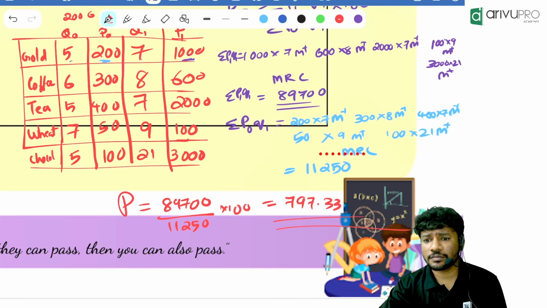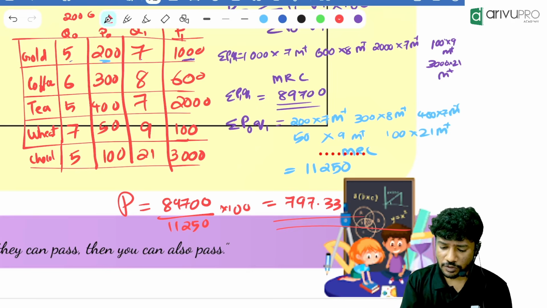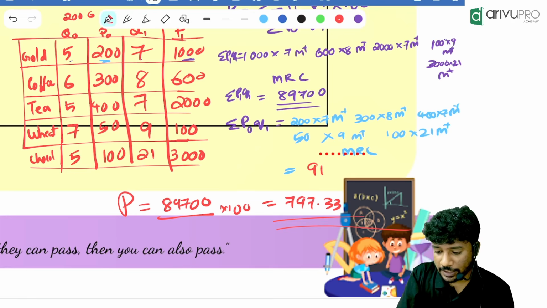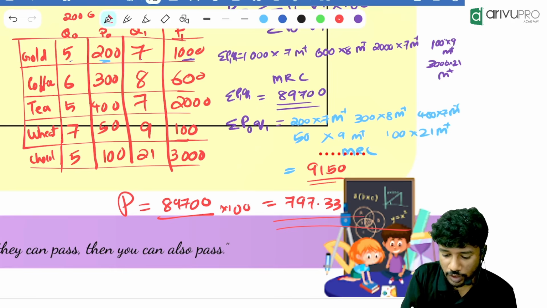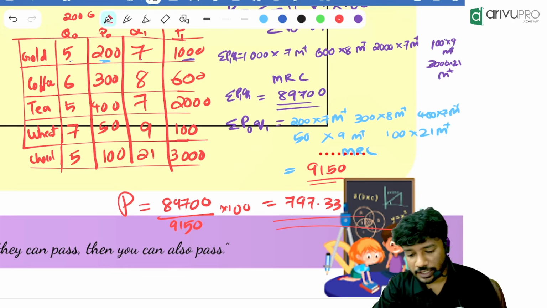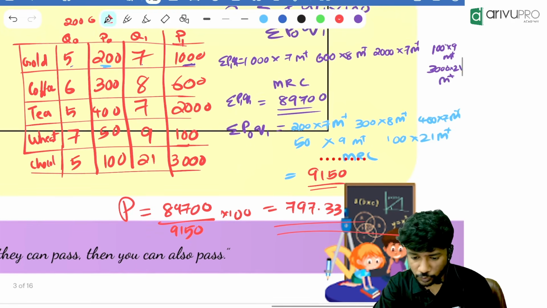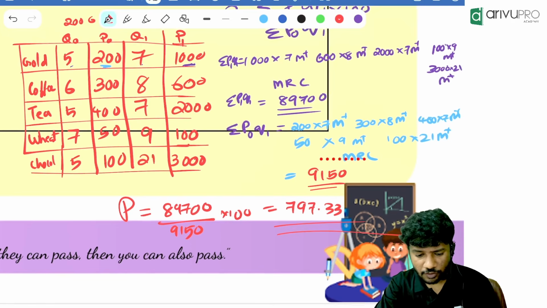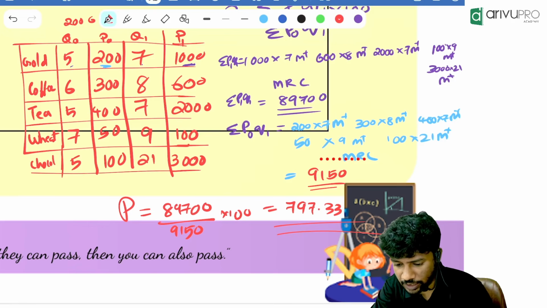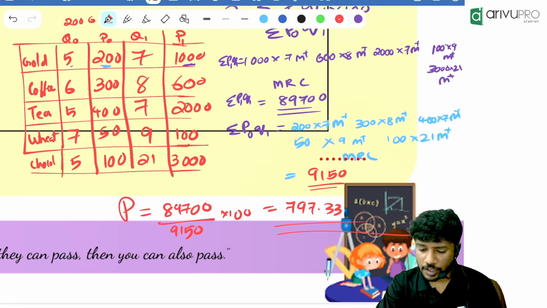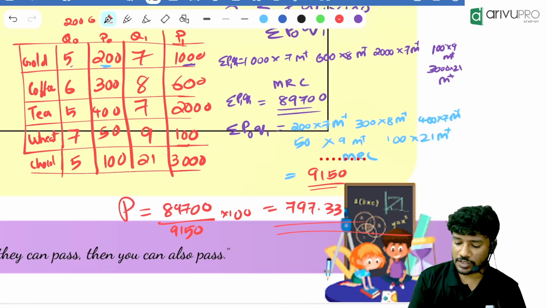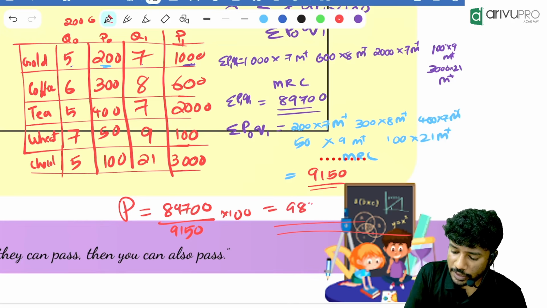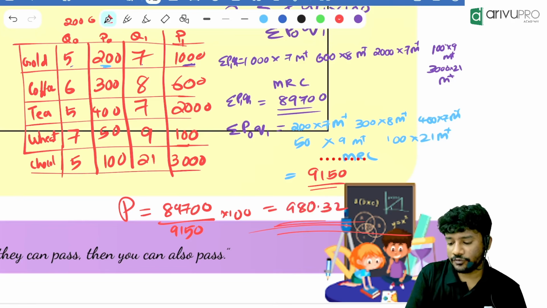Denominator, how much are you getting? 9,150. Everyone got it as 9,150. Check again the quantities: 200 into 7, M plus, 300 into 8, M plus, 400 into 7, M plus, 50 into 9, M plus, then 100 into 21, M plus, then MRC. How much is it? 9,150. Yes. Then into 100. How much is the answer? 980.32. Fine. Well done.